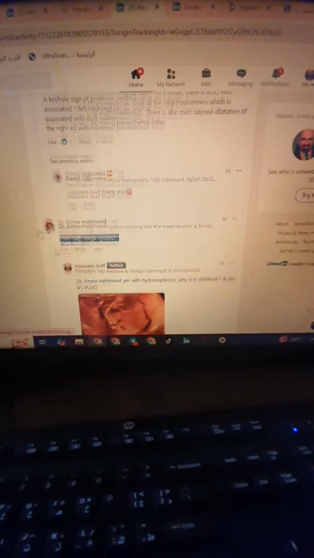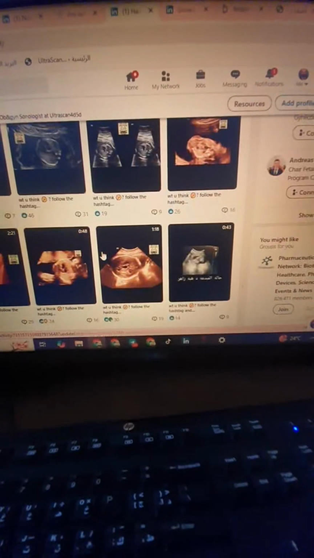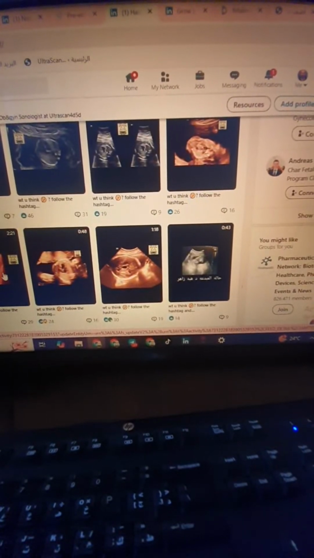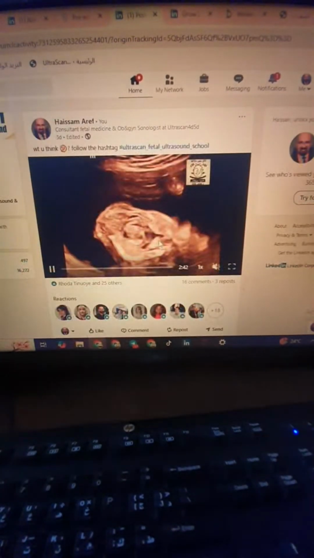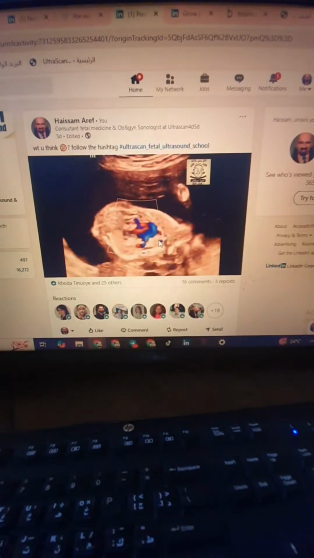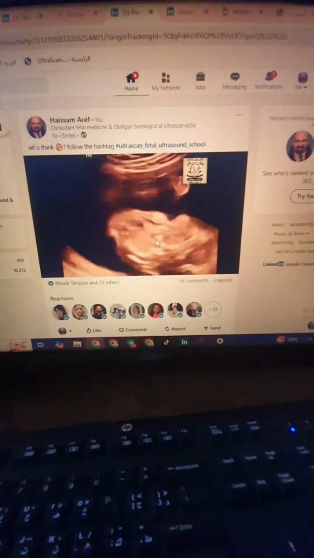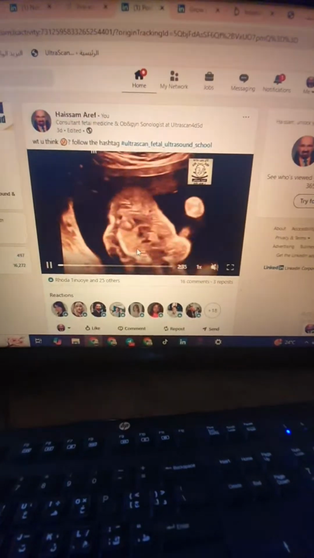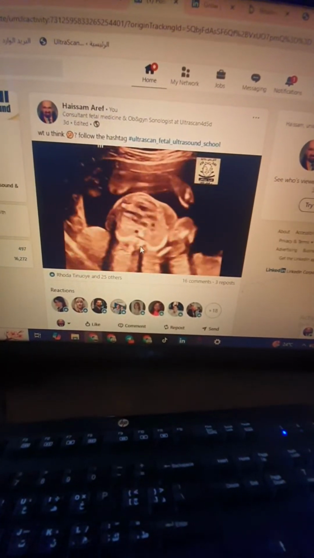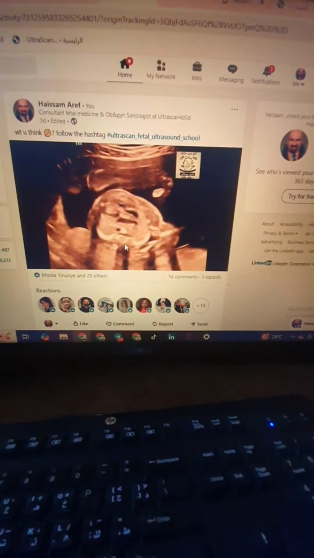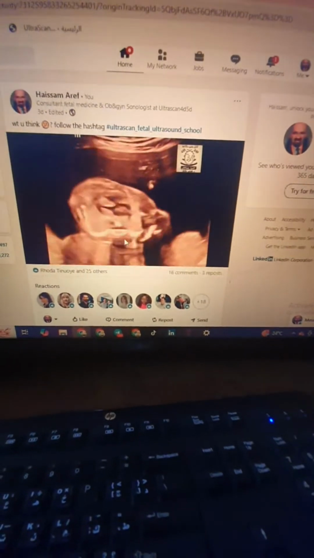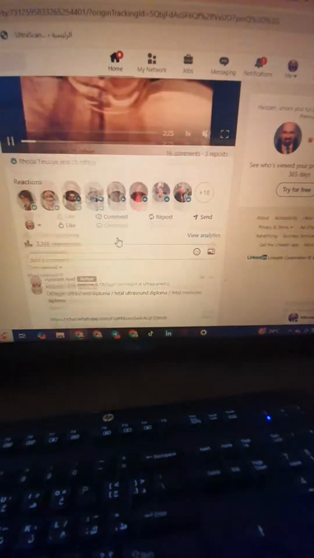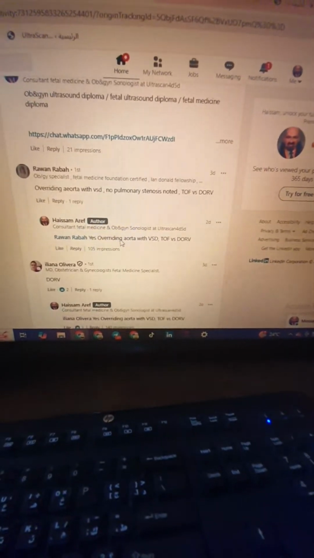Okay, let's go back to our lovely cases. We did land another one. Here, another case. Oh yes, it was a difficult case. We did have an overriding aorta and all of my friends, and this is a difficult one. What do you think about the 4-chamber view, and what do you think about the 3-vessel view? You cannot ignore that there is an overriding aorta. Yes, with VSD.